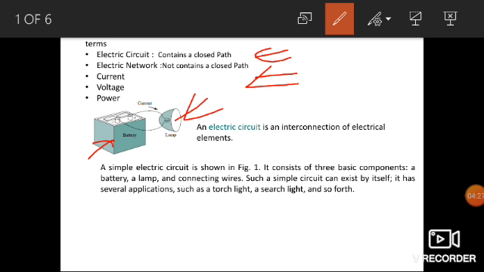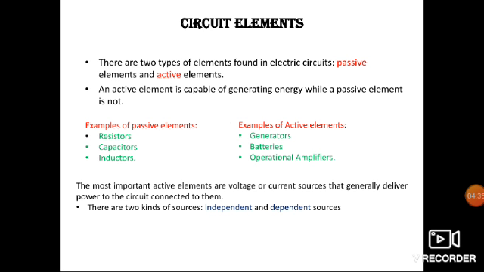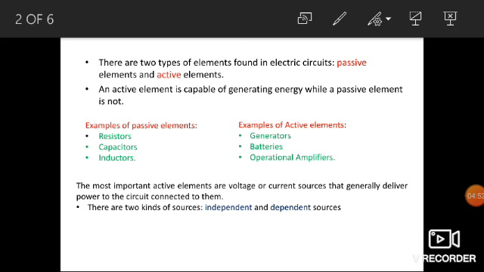Next, let us cover circuit elements. An element is the basic building block of a circuit. An electric circuit is simply an interconnection of the elements.